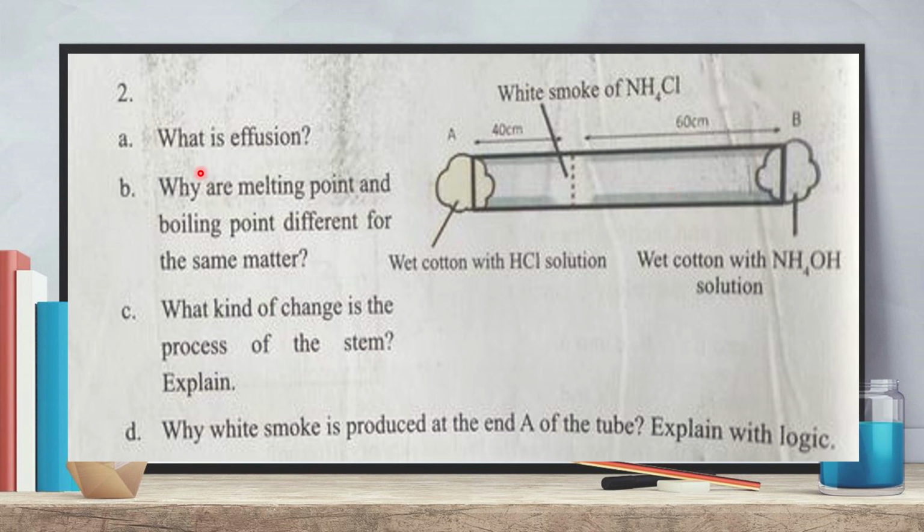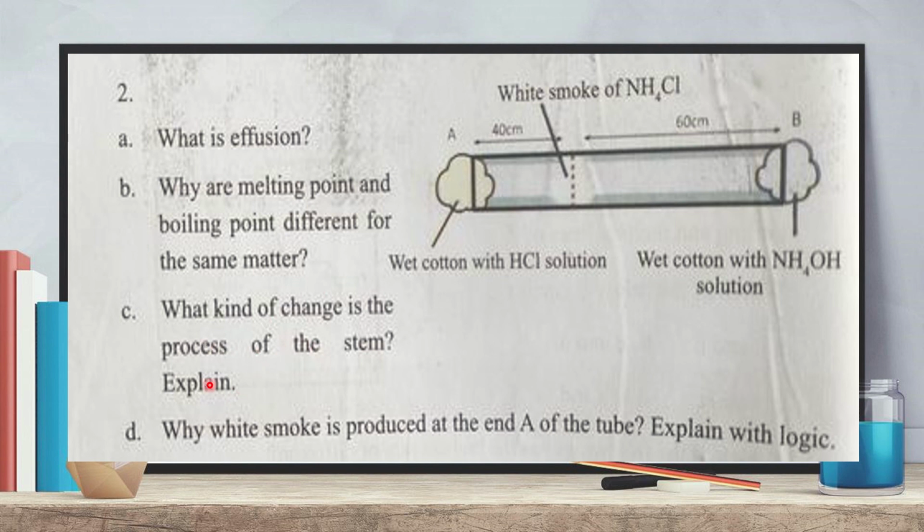Now look, the question is, what is effusion? You know what effusion is. Why are melting point and boiling point different for the same matter? The melting point is the temperature at which the matter starts to melt. After melting, the liquid matter starts to boil. So their temperatures will obviously be different. So melting point and boiling point for the same matter will always be different.